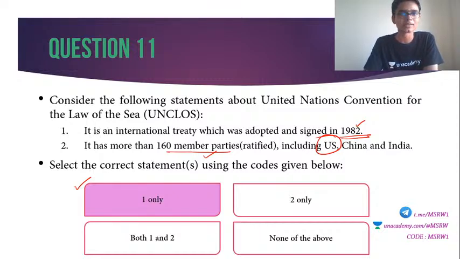India and China have. Okay, so whenever you study about major treaties, at least make sure if there are any prime parties who have not ratified it yet. Make sure to study if India is a part of it. That is one important thing that you have to study. Also see if major countries such as the USA, China, etc., are part of it or not. So the USA has not ratified the UNCLOS.